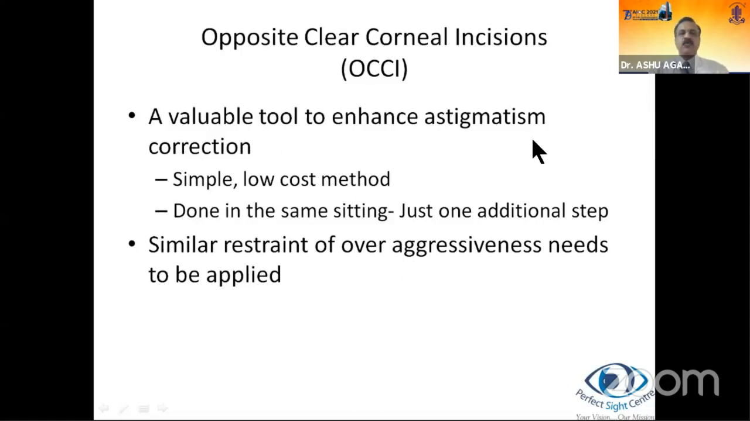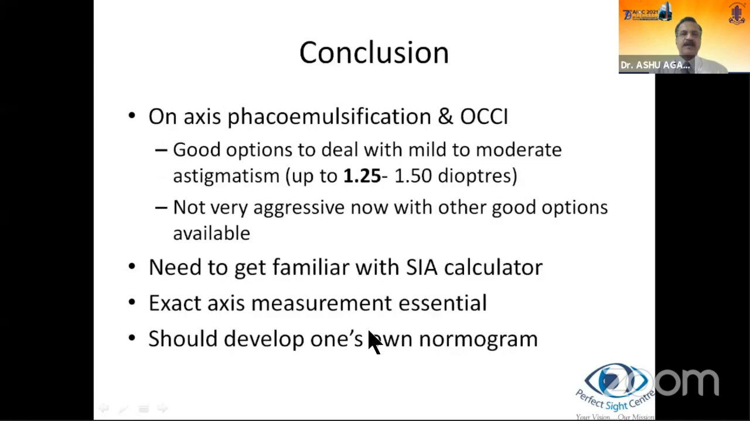OCCIs are a valuable tool to enhance astigmatism correction as a simple low-cost method done in the same sitting with just one additional step. However, similar restraint against over-aggressiveness needs to be applied. In conclusion, on-axis phacoemulsification and OCCIs are a good option to deal with mild to moderate astigmatism of up to 1.25 to 1.5 diopters. We are not very aggressive now with other good options available.